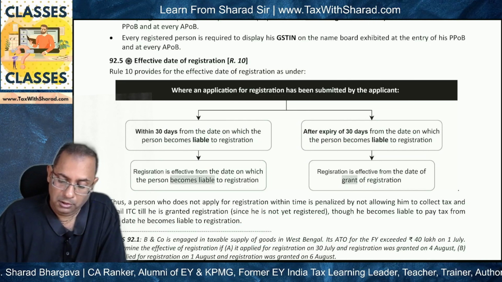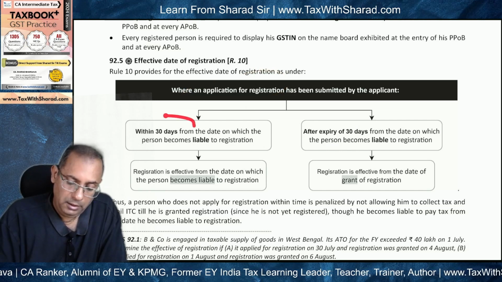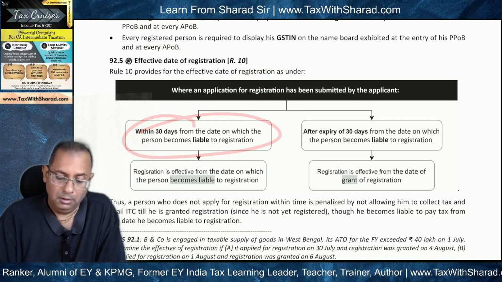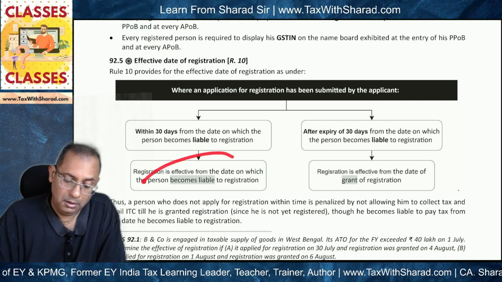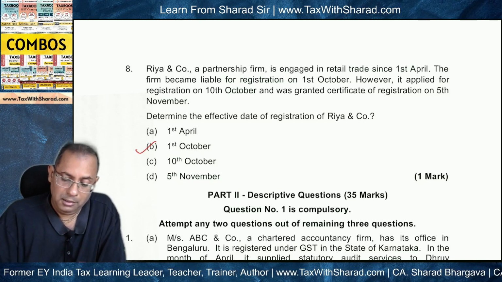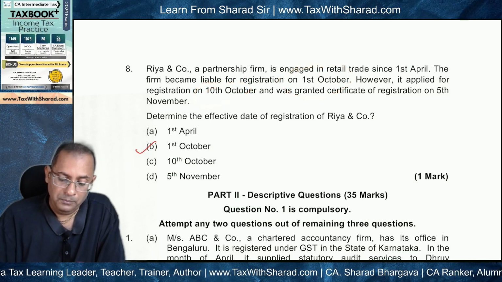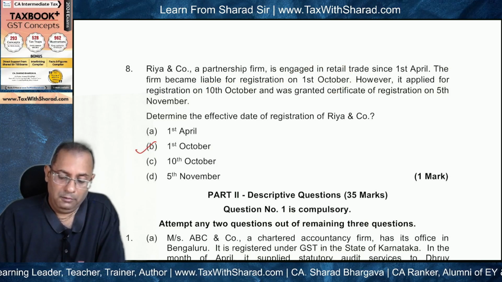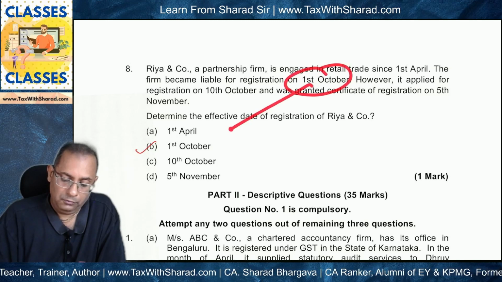Because if you look at the registration provisions, where the application for registration has been submitted within 30 days from the date on which the person became liable for registration, registration is effected from the date on which the person becomes liable for registration. So here the application has been submitted on 10th, that means within 30 days from 1st of October, and therefore the registration will be effective from the date the firm became liable for registration, which is 1st of October.